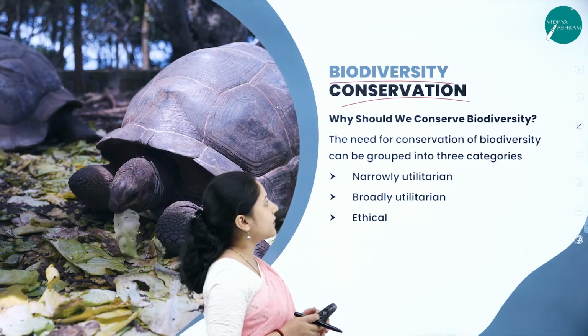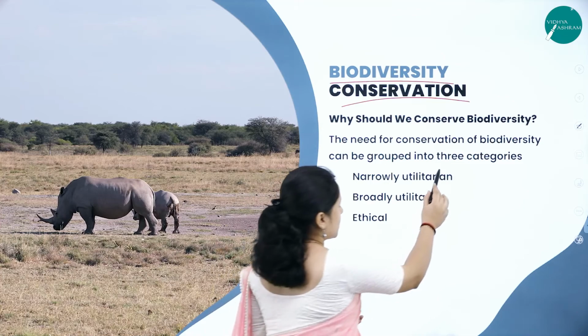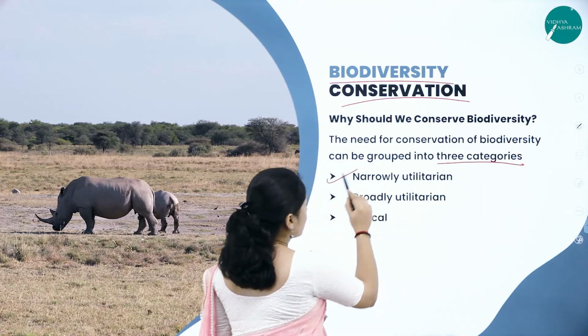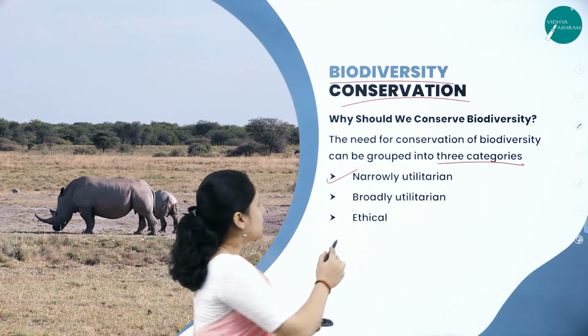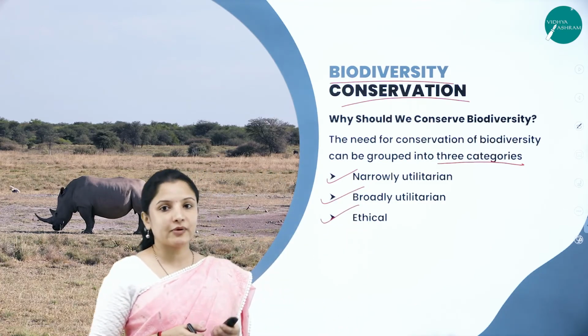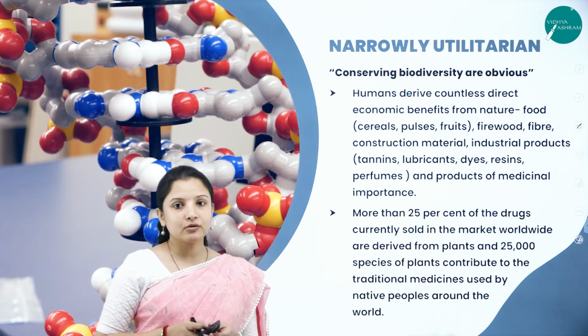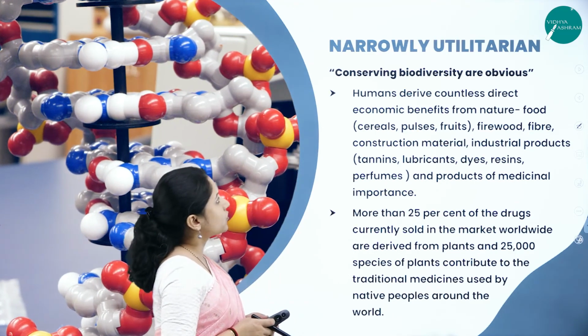The need for conservation of biodiversity is actually grouped into three main categories: narrowly utilitarian, broadly utilitarian and ethical. For these three reasons, biodiversity has to be conserved. So first let's study the narrowly utilitarian.